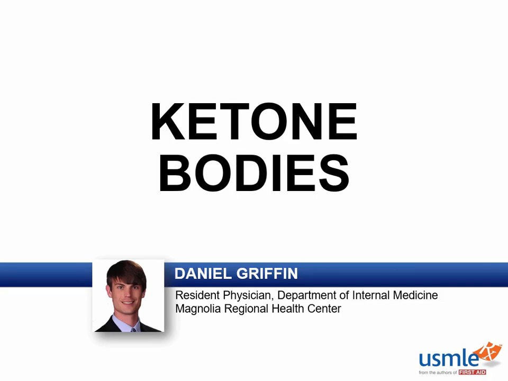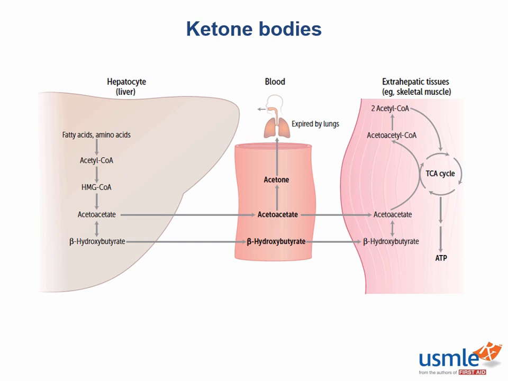Now next up, we're going to talk about ketone bodies. In our discussion of fatty acid metabolism, we've talked about how fatty acids can be converted into acetyl-CoA, which enters the TCA cycle. However, fatty acids as well as amino acids can also be turned into ketone bodies within our liver, as you can see here, via the ketogenesis pathway.